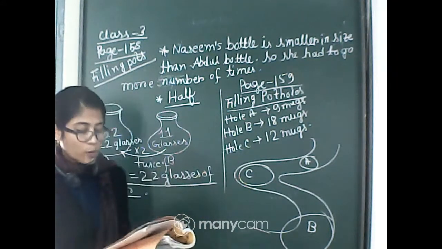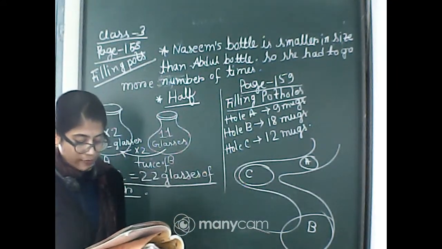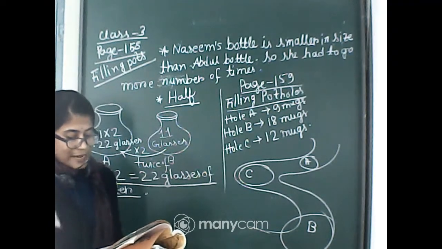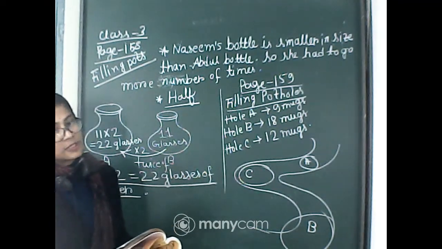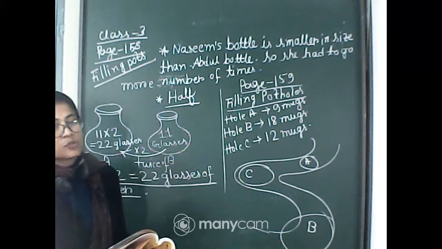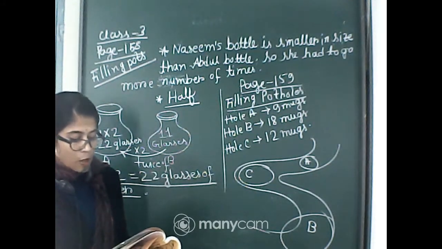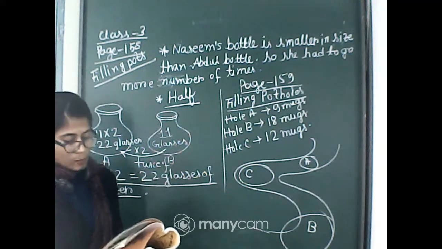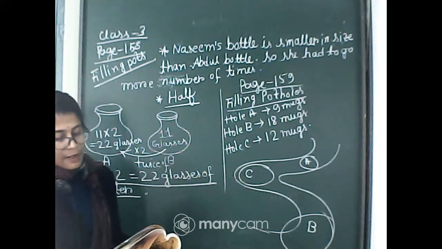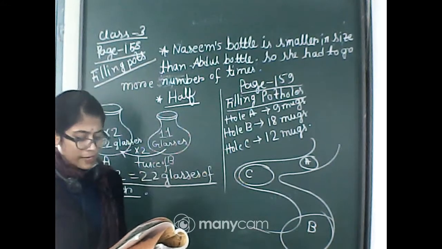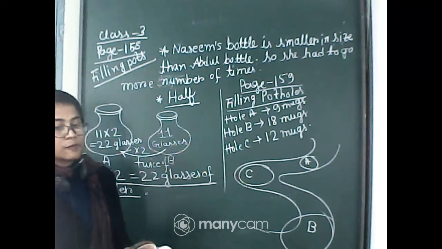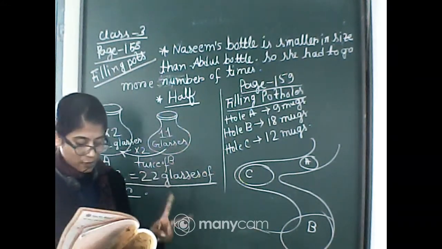So in your book, inside the hole in the picture, write down which one is which hole. The biggest one is B hole. Then a little bit smaller than B is C hole, and the smallest one is A hole.